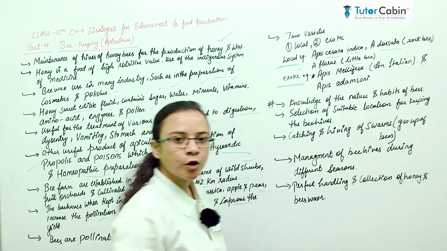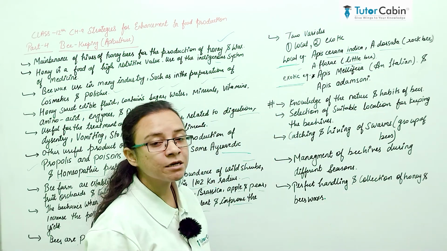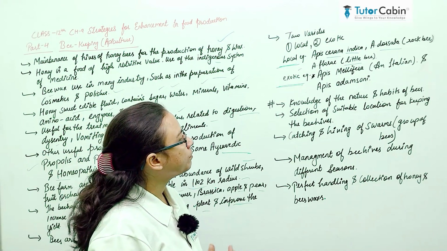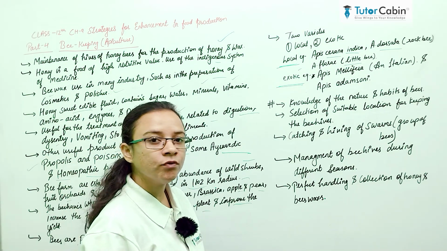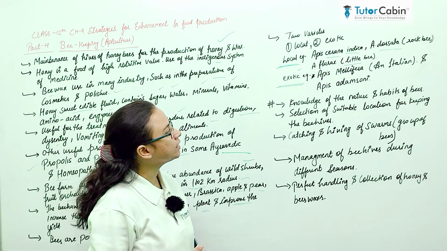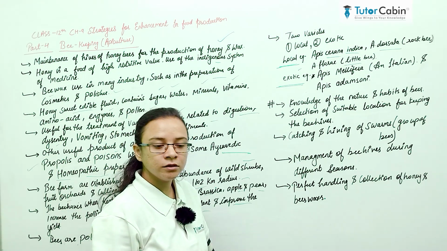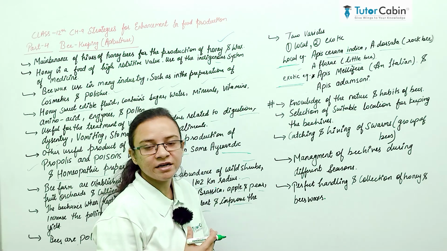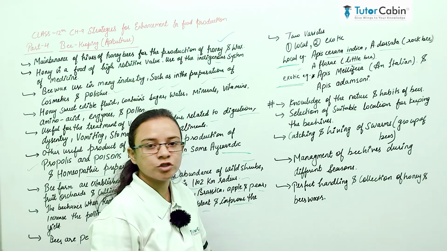Small bees produce the best quality of honey. Also, in today's era, exotic bees are used on a large scale for the production of honey.